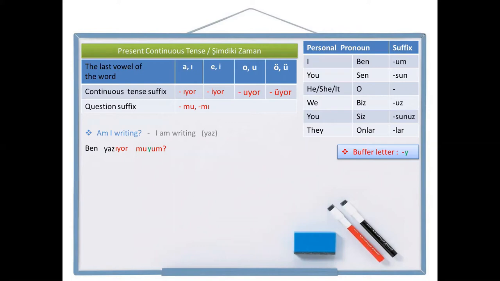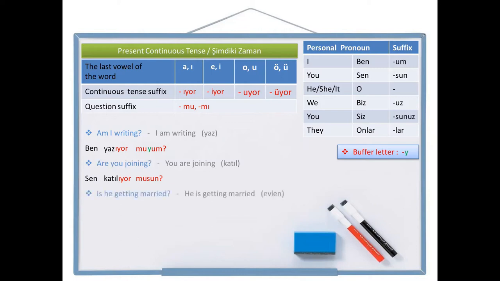Okay. Let's make another one. "Are you joining?" This is the sentence I want. And the positive sentence is "you are joining." Join is katıl in Turkish. So let's write the positive sentence first. The personal pronoun you, sen. Join, katıl. Joining, katılıyor. Now I'm going to leave a space and add the question suffix: sen katılıyor mu? And lastly, to the end of the sentence, the personal pronoun suffix for you, sun. Sen katılıyor musun? Are you joining?